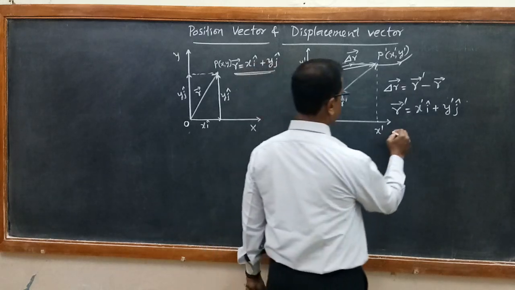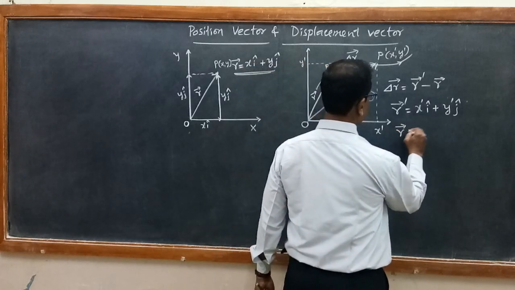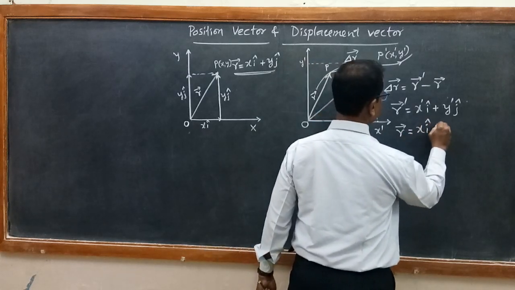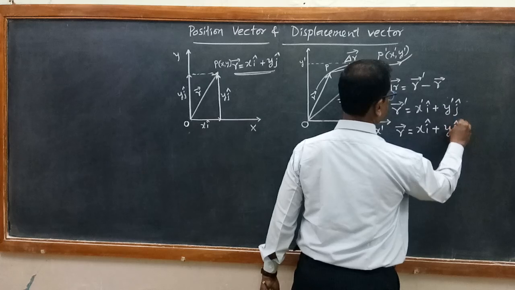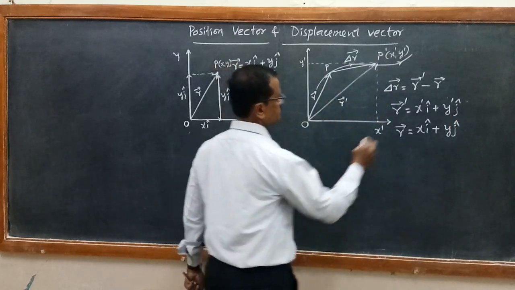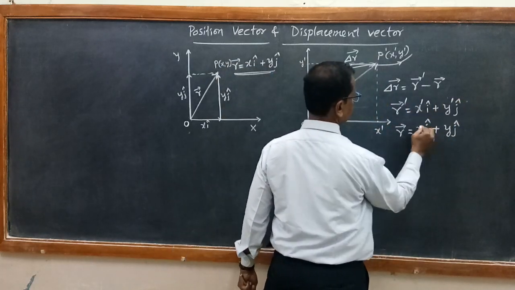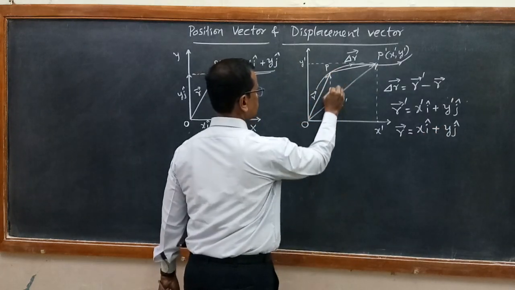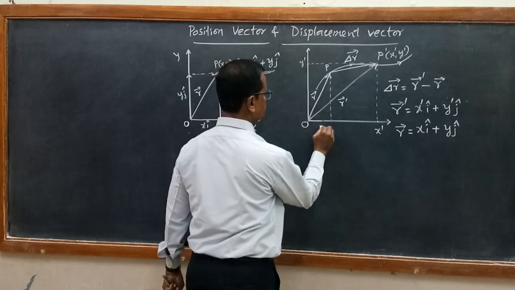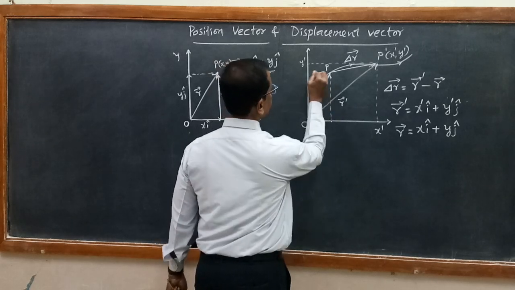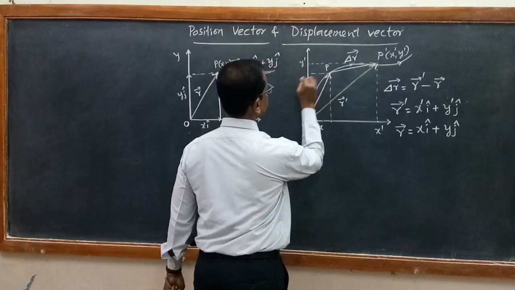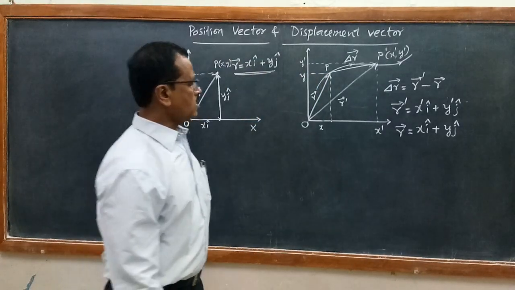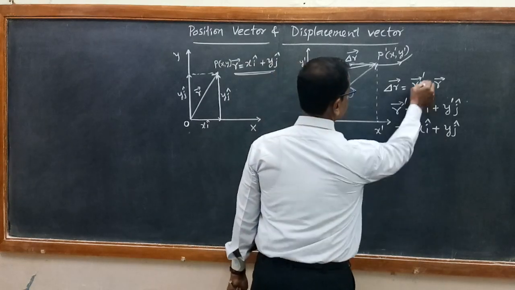Now similarly, what is vector R? Vector R we already got as x i cap plus y j cap. The point P dash is x dash, y dash, and this is x, y. If you draw the perpendicular here, this becomes x, and if you draw a perpendicular on the y axis, this becomes y. So I am substituting these in this equation.